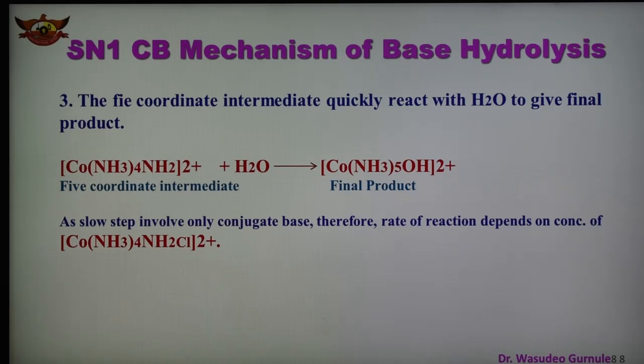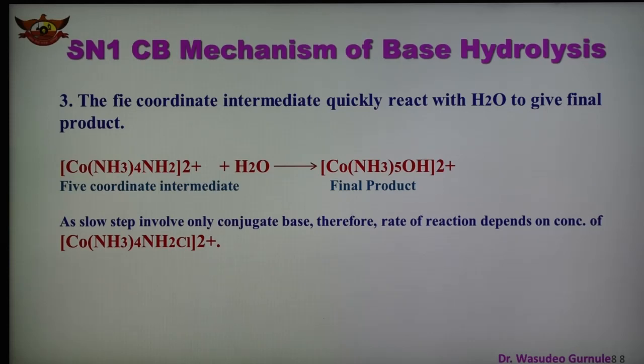As the slow step involves only the conjugate base, the rate of reaction depends on the concentration of only the reactant, which is [Co(NH3)5Cl]2+. Therefore it is known as SN1, and the rate of the reaction depends only on the concentration of the complex ion, that is the conjugate base.